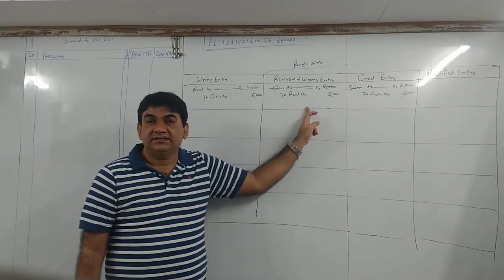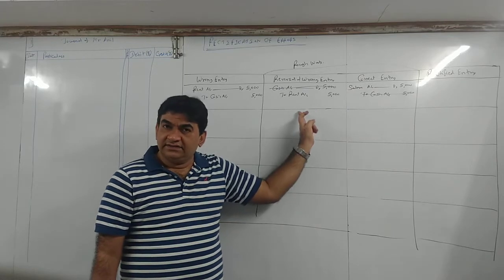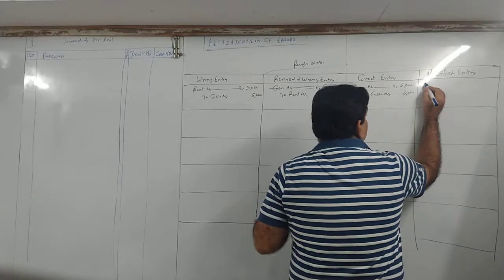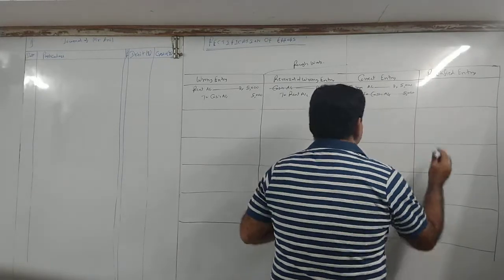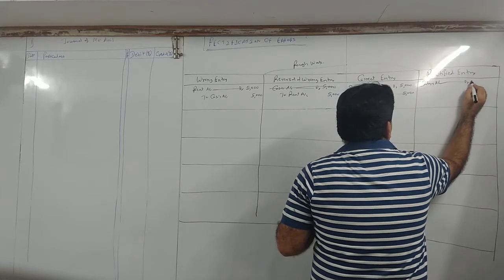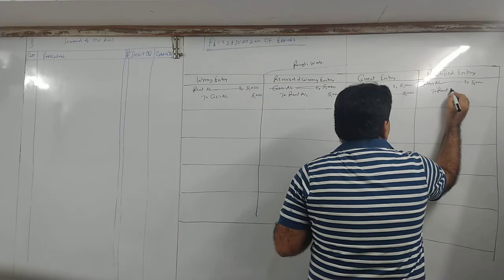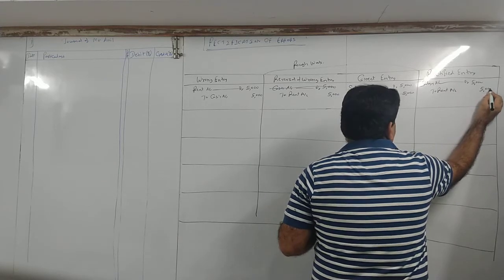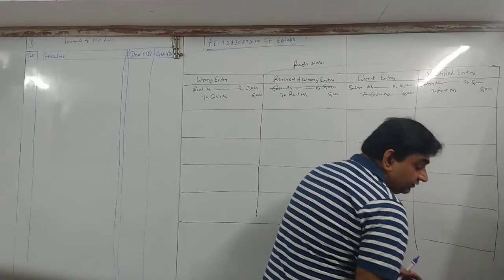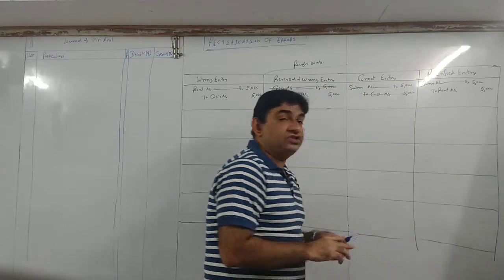Now see, दोनों में क्या बचता है? What remains? Salary debit, rent credit. That's it. So this final answer is my rectified entry. So my rectified entry becomes salary account debit 5000 to rent account 5000. Salary debit 5 to rent 5. Clear? Now see, understand the logic.